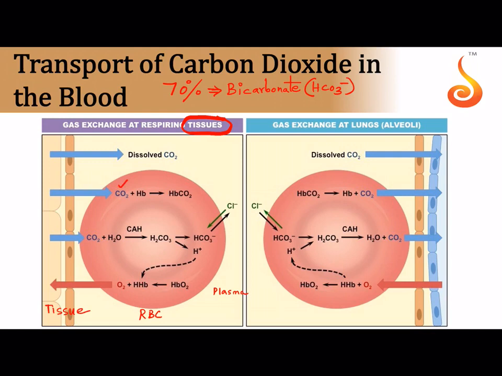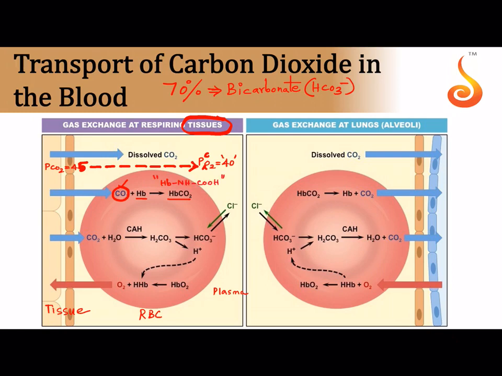Notice that carbon dioxide is entering from the tissue. Why? Because in the tissue the partial pressure of carbon dioxide is 45, but the blood which has come is oxygenated, and it is 40. So from higher partial pressure to lower partial pressure, carbon dioxide will enter into the blood. Notice that this carbon dioxide enters into the RBC. 25% of it combines with hemoglobin. To be specific, HbNHCOOH, which is carbaminohemoglobin, is formed.